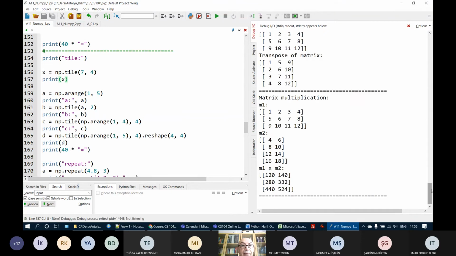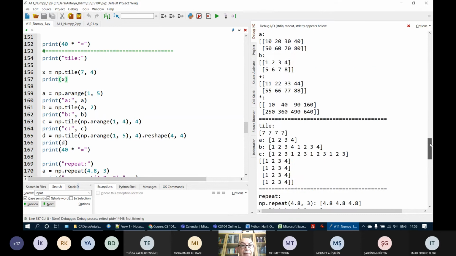Let's go to our tile part. Here you see the result, okay? Now tile creates an array in which the first parameter is repeated. If the first parameter is an array, the elements of that array are repeated. If the first parameter is a number, then it creates an array in which the number is repeated. So 7 is repeated 4 times. So I get this, okay?